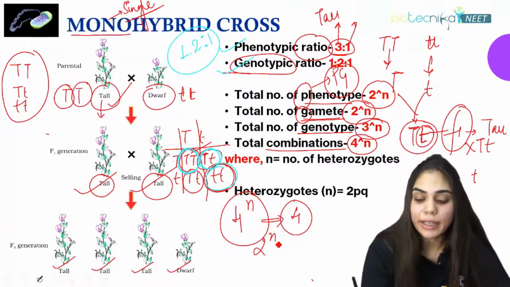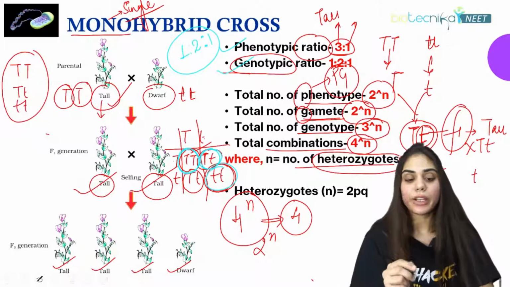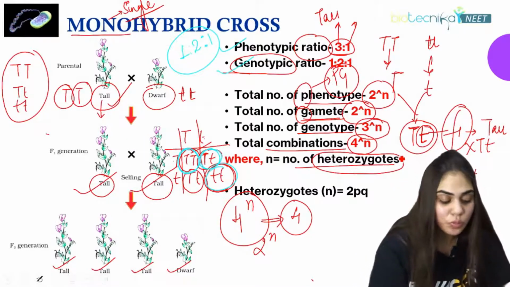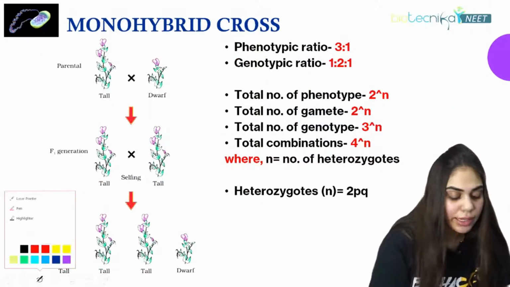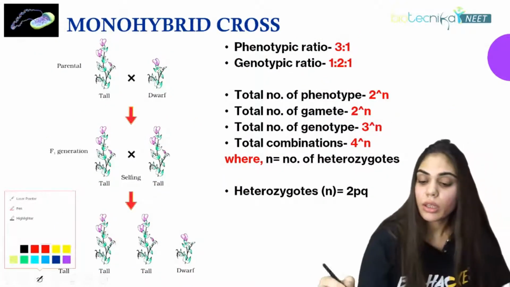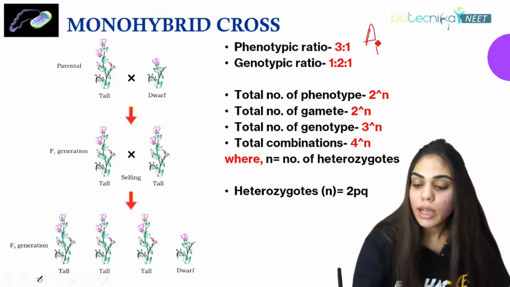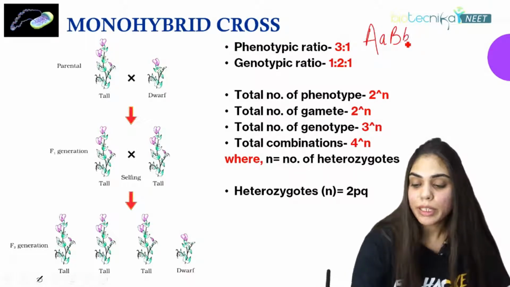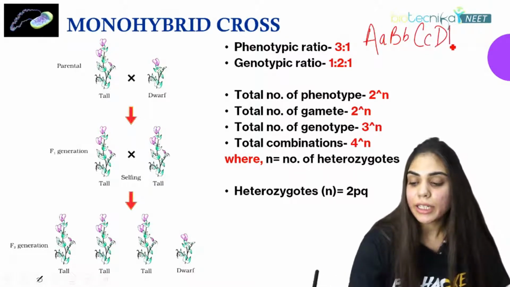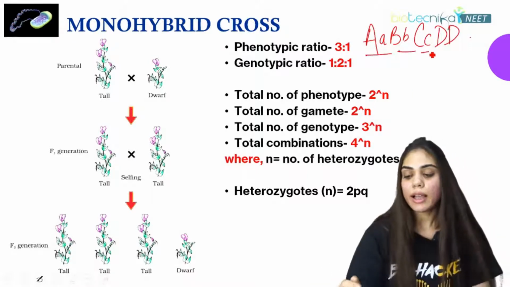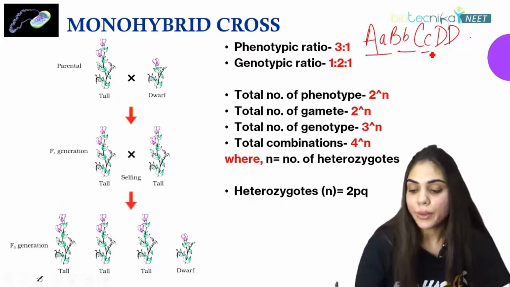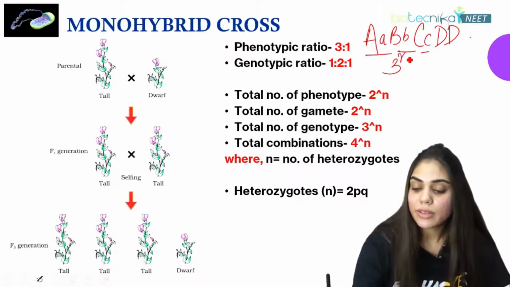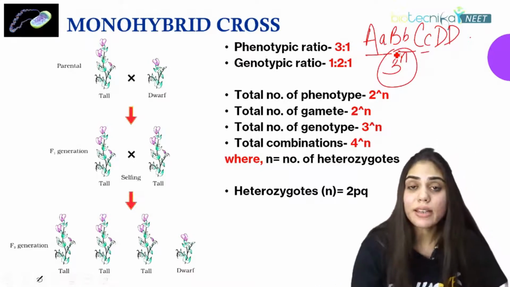Now what is n here? Here n is the number of heterozygotes. So now we'll take one numerical and see how it happens. So let's consider we have one hybrid AaBbCcDD. If I'm asked to find out the total number of genotypes, what formula will I use? I will use the formula 3 to the power n. So n is the number of heterozygotes.